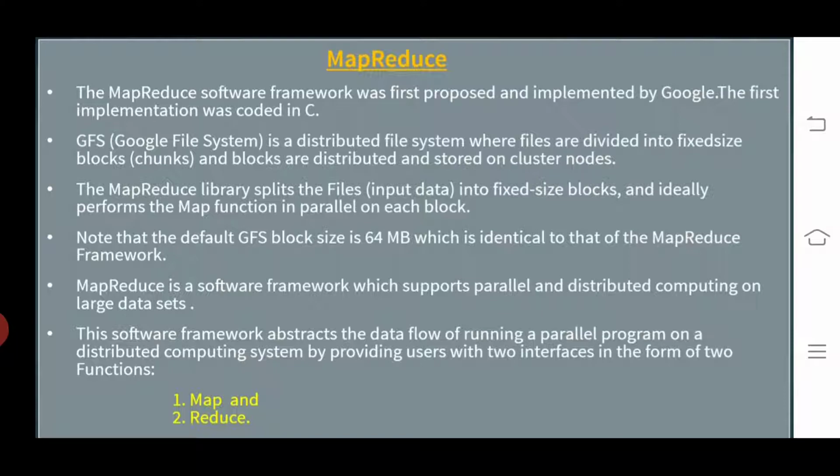Note that the default Google File System block size is 64 MB, which is identical to that of the MapReduce framework. MapReduce is a software framework which supports parallel and distributed computation on large data sets.